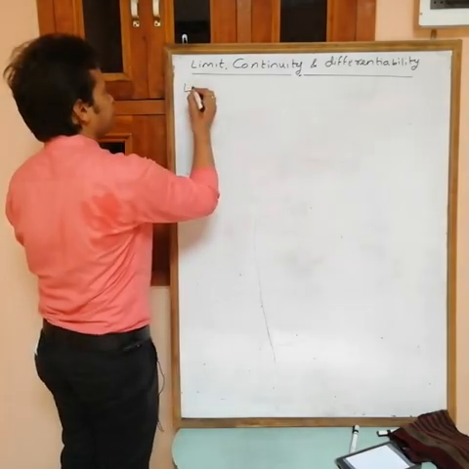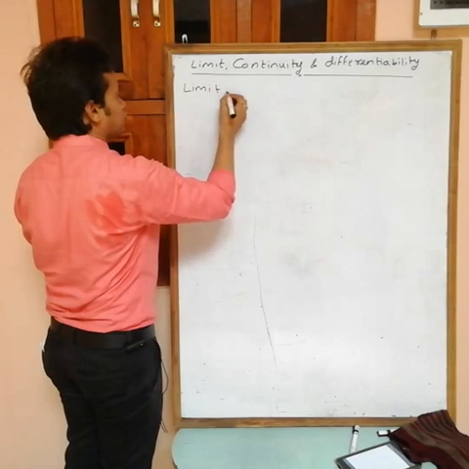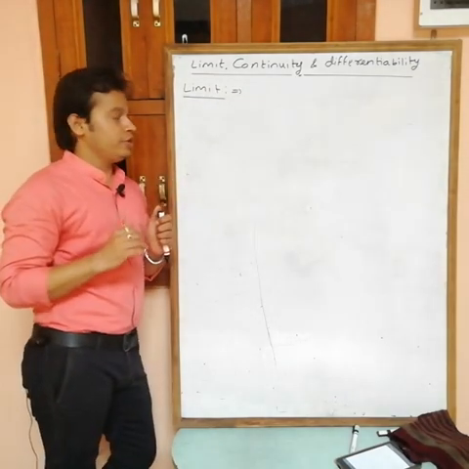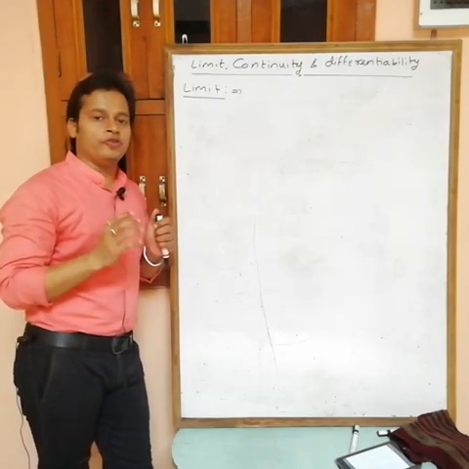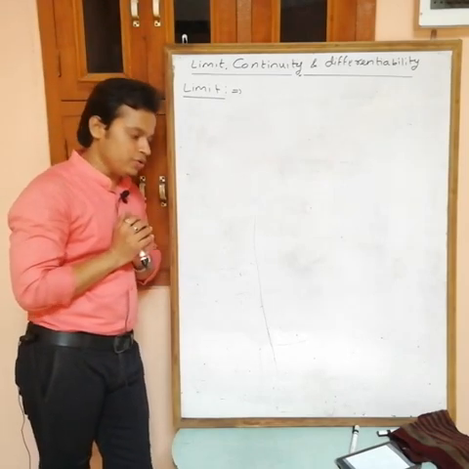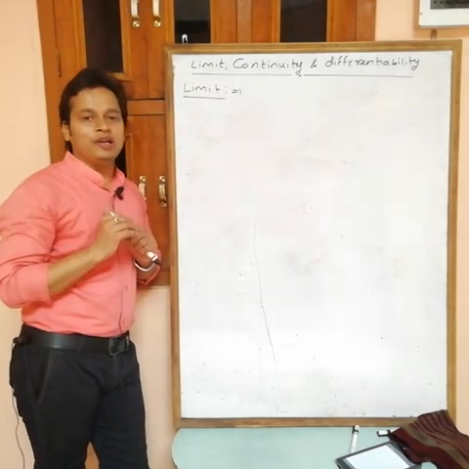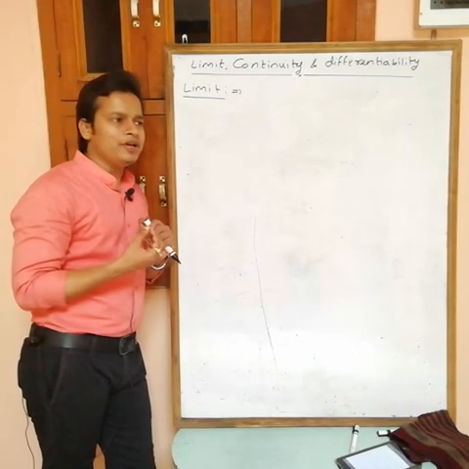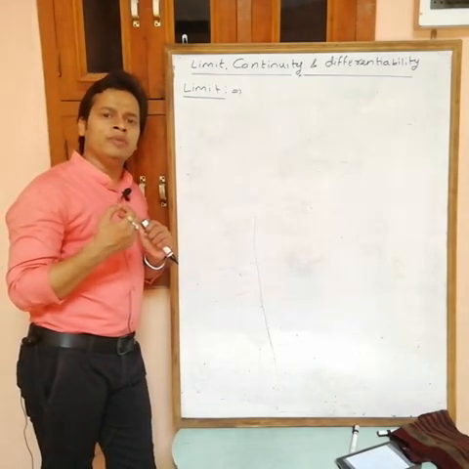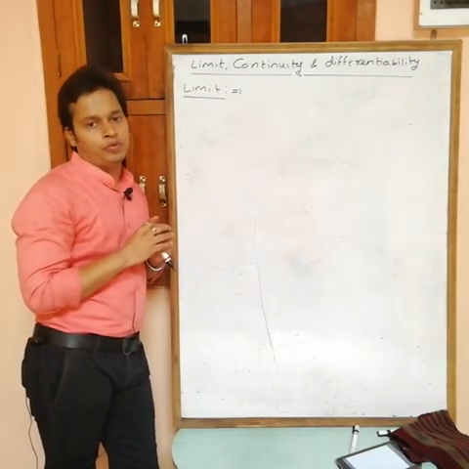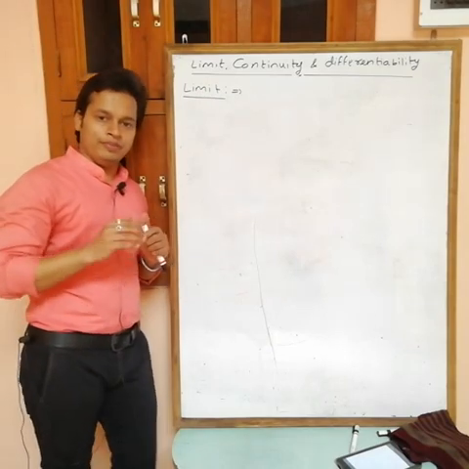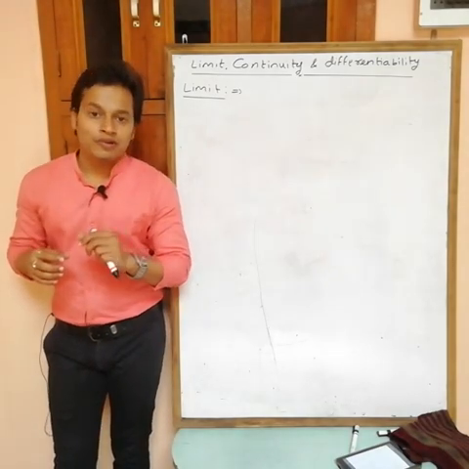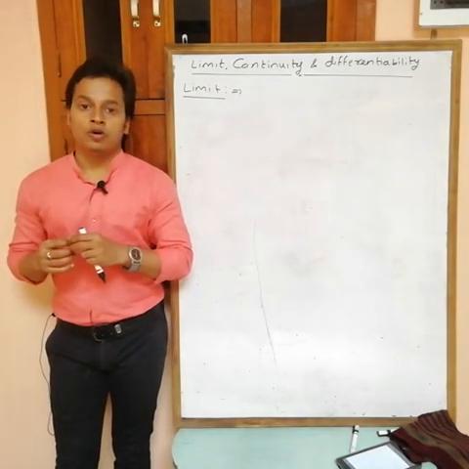See, actually limit, first thing, limit is only defined for a function at any point x equals to a. It means you can find limit only for function. Now next thing is, what is the limit? Limit is the value of function in immediate neighborhood of given point. Limit is also value of function but not at given point. This is the value of function in immediate neighborhood of given point.